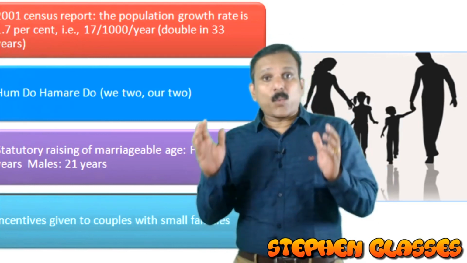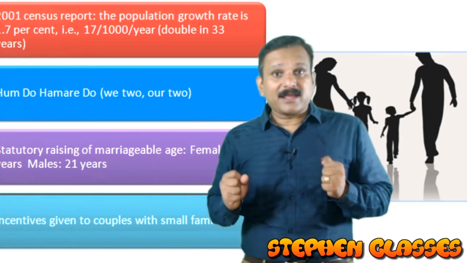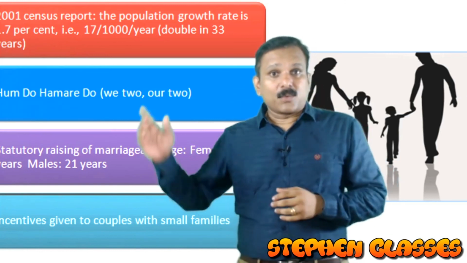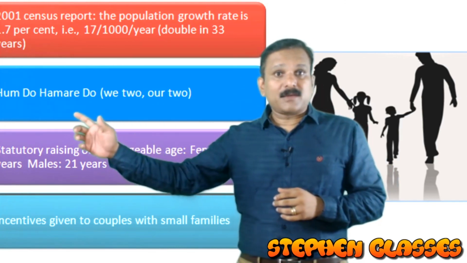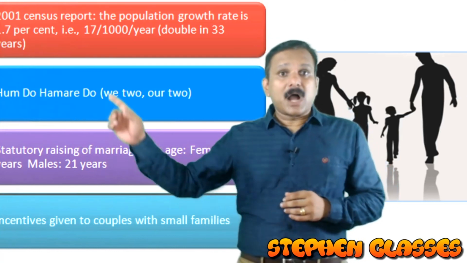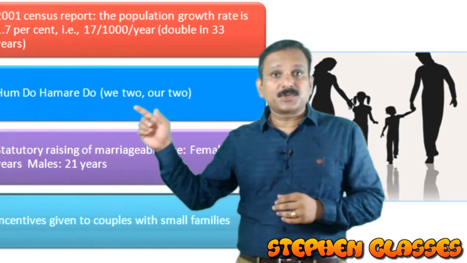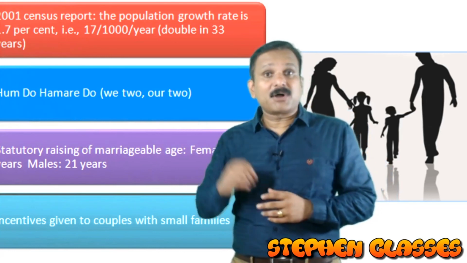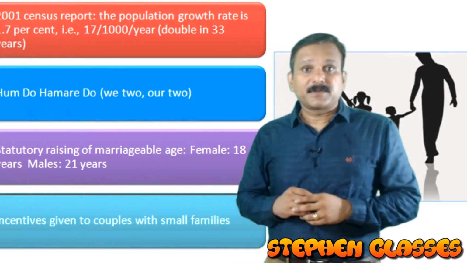So that is why we have family planning in full swing. We have family planning with a motto. What is the motto of family planning? Hum do, hamare do, or we two, our two. That is the motto of family planning.